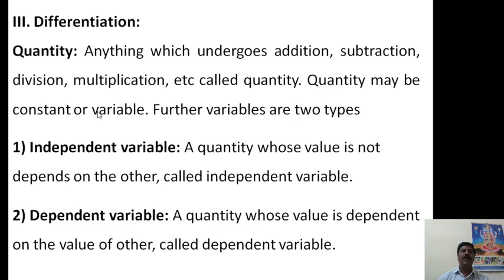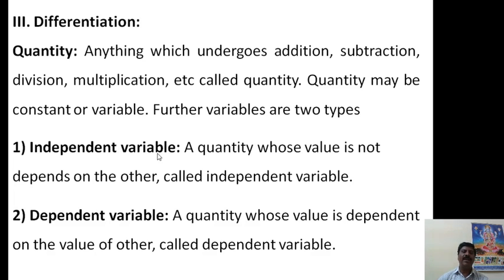Now coming to the variables: a quantity whose value changes is called a variable quantity. Variables are of two types, one called a dependent variable and another an independent variable.